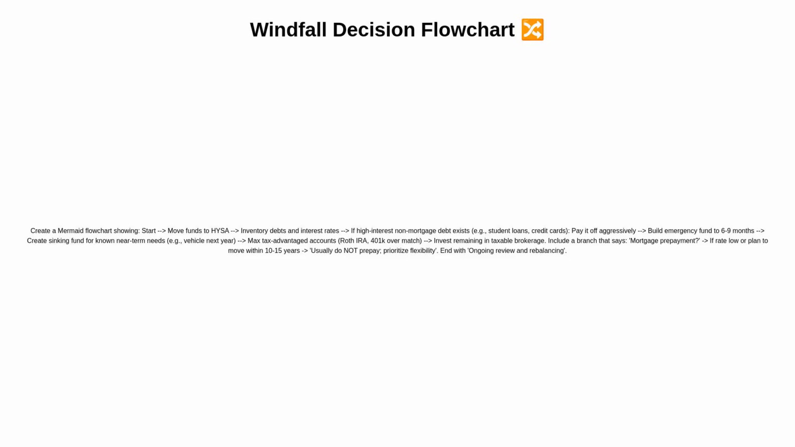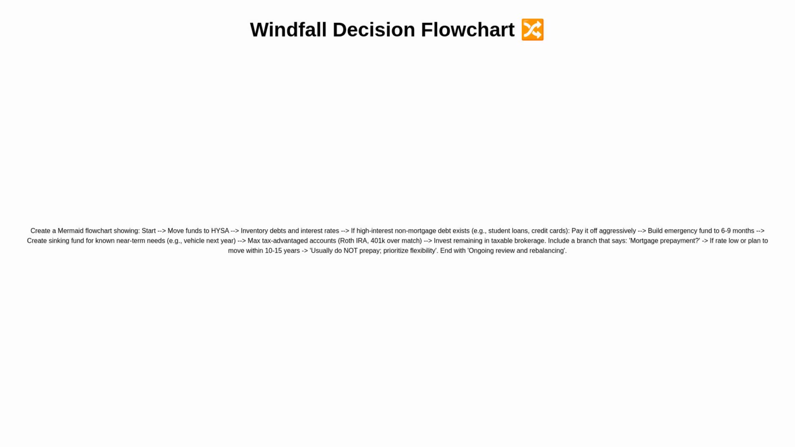This flowchart maps the recommended sequence. First, move cash into a high-yield savings account, then inventory debts. If high-interest, non-mortgage debts exist, prioritize eliminating them. After that, build an emergency fund to cover 6 to 9 months of expenses. Next, create a sinking fund for expected near-term costs like a vehicle purchase. Then, maximize tax-advantaged accounts before contributing to a taxable brokerage account.